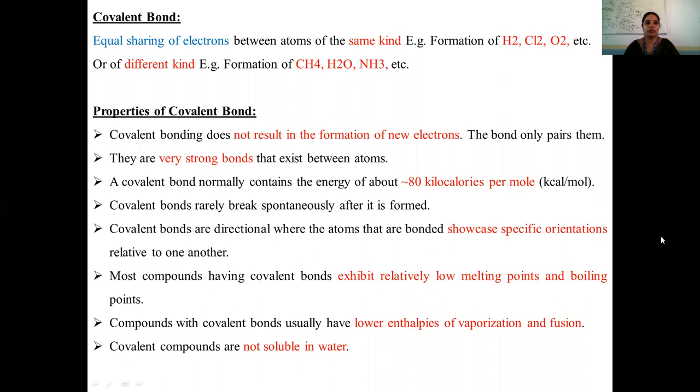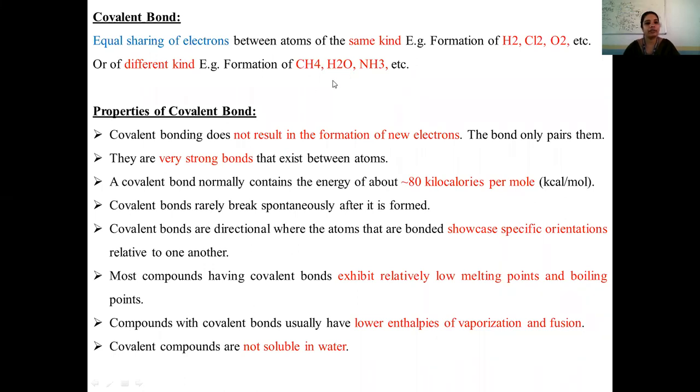Here in case of covalent bond, equal sharing of electrons takes place between two atoms so that it forms a particular molecule. For example, H2, Cl2, O2, or different kinds of atoms which can also combine to form a covalent bond, in which we produce water molecule, ammonia, methane, ethane and so on.